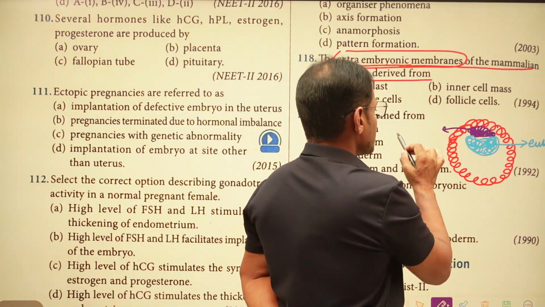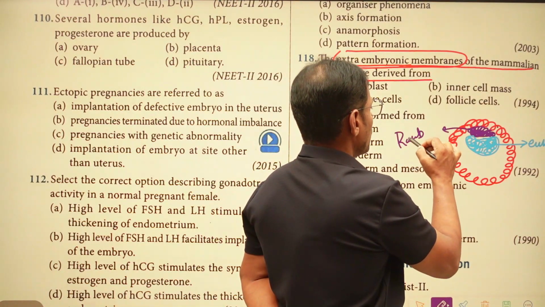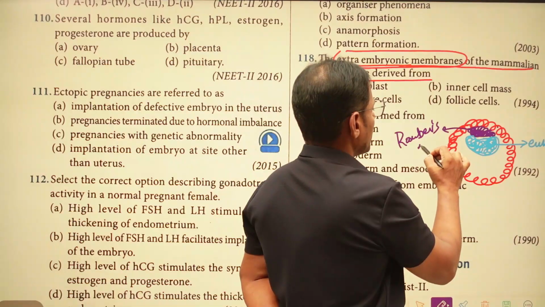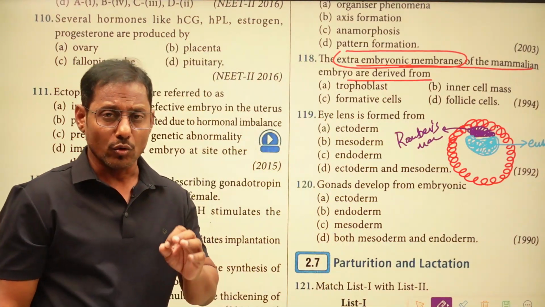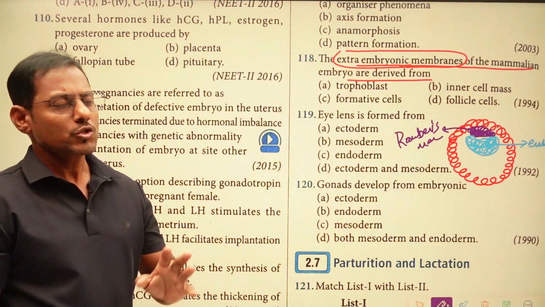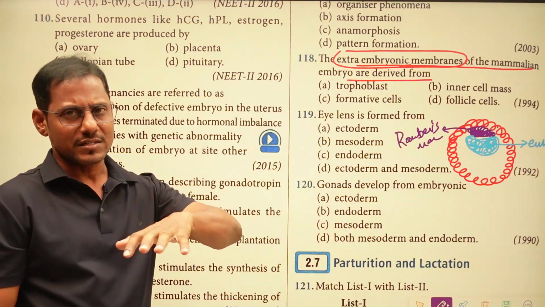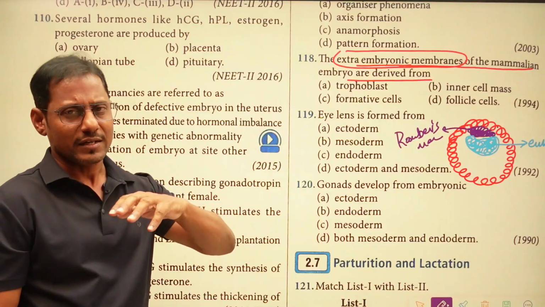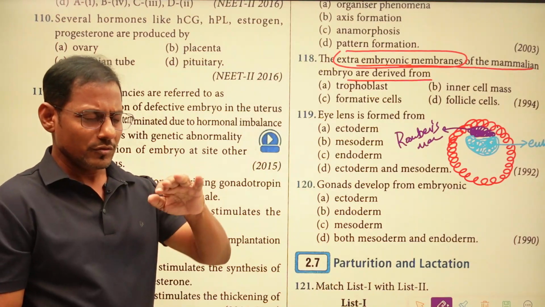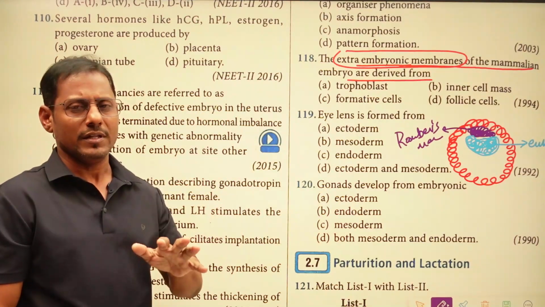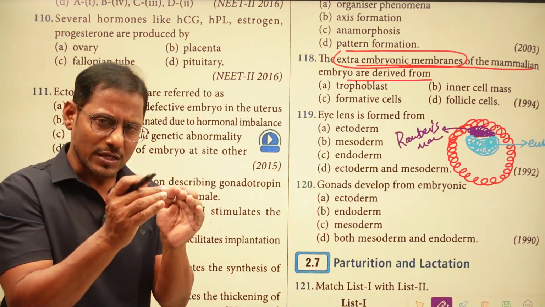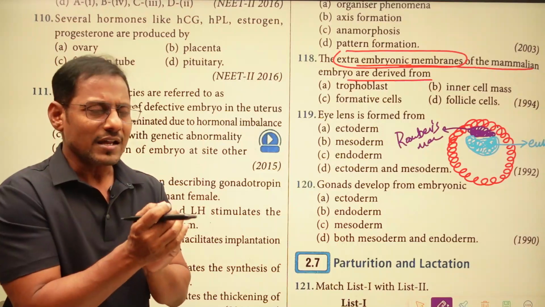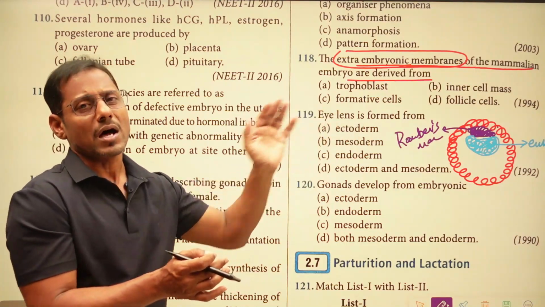These are known as Rauber's membrane, from where the extra embryonic membranes are going to be developed. So Rauber's membranes are the cells inside the trophoblast layer. They are trophoblast cells only. They are not separate from the trophoblast. They are trophoblast cells which are present inside, as well as touching the inner mass of the cells.